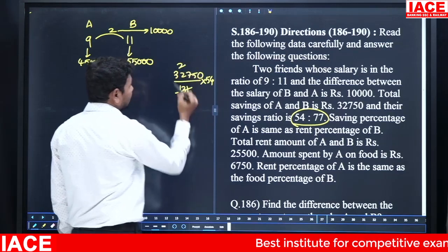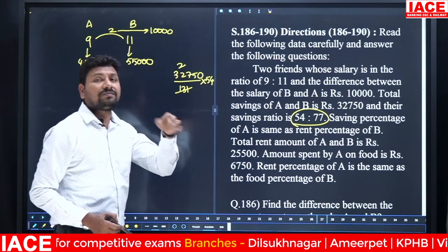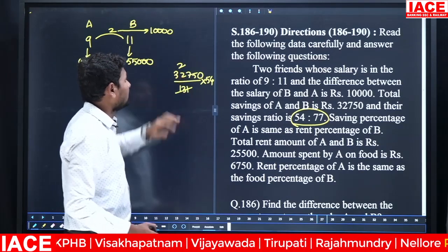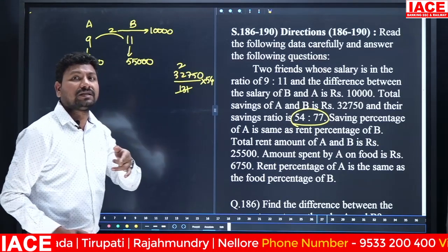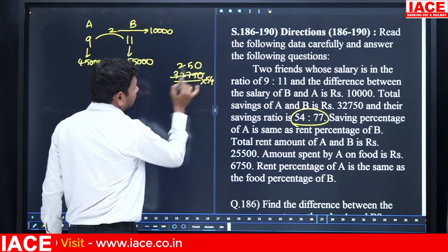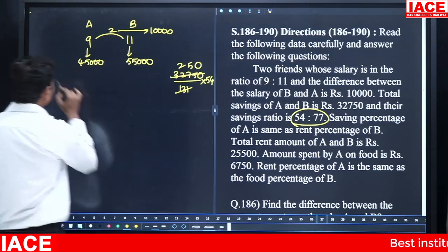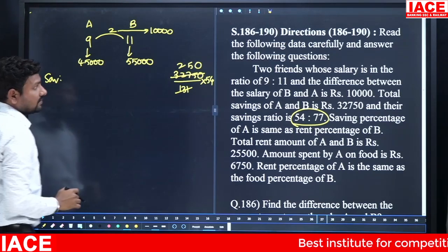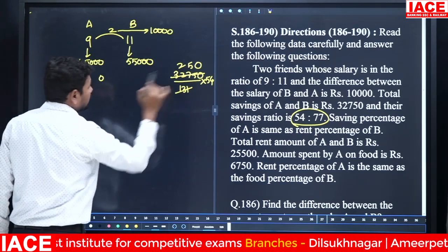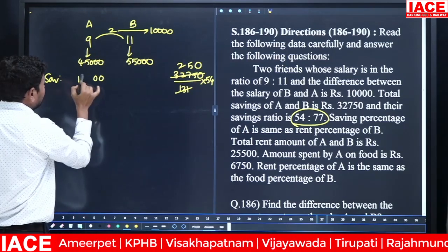Then 2 times: 131 times 2 is 262. 262 is removed from 327, remaining value 38. 38 plus 27 is 65, 655. 655 means 5 times. So 250 into 54 is equal to A's savings. 25 into 54: 25 times 4 is 100, 0 carry forward 10. 25 times 5 is 125, 125 plus 10 is equal to 135.